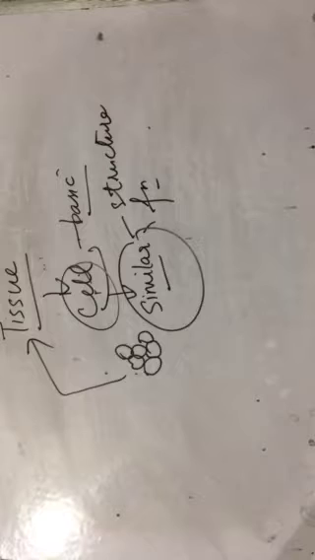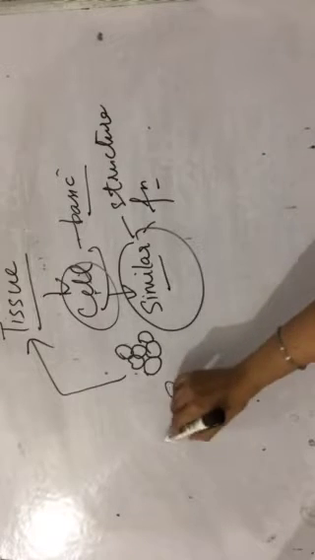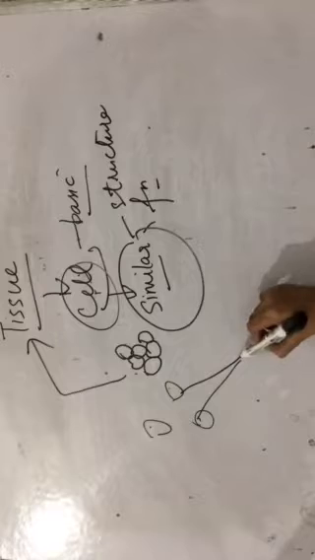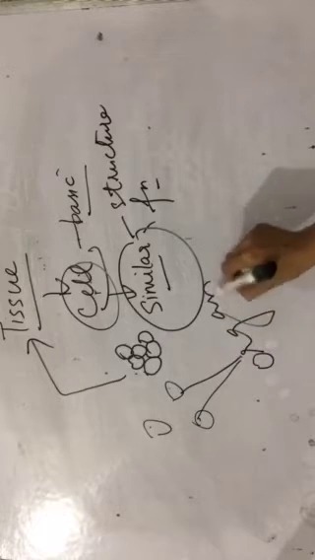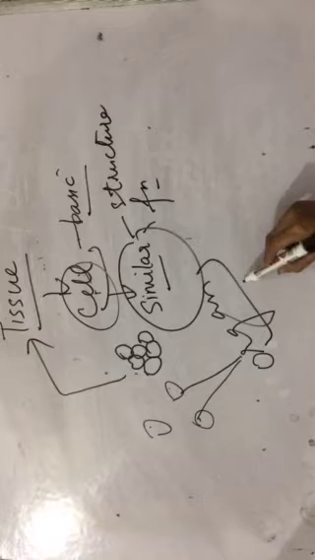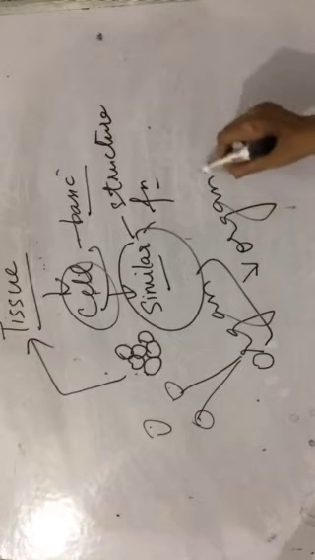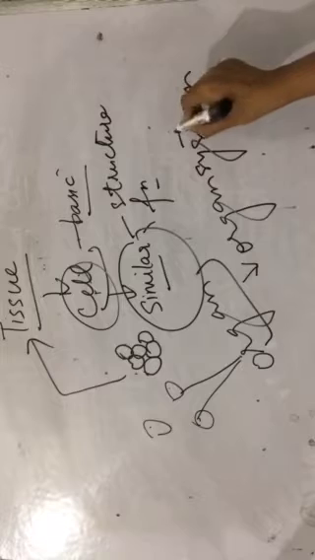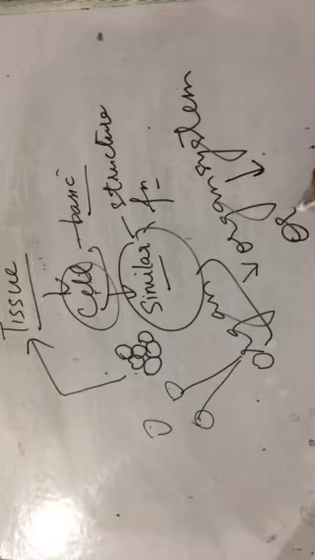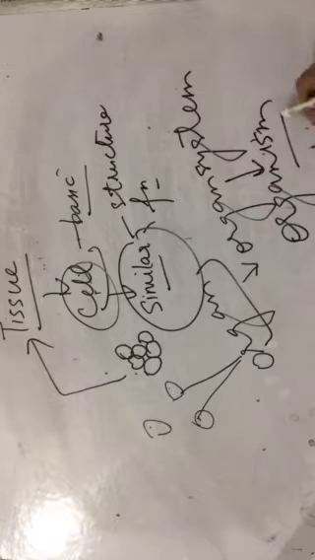What will happen if tissues will combine? Different tissues will come together and they will form organ. When different organs will combine and work together, they will form organ systems. And when different organ systems will work together, they will form a complete organism. For example, the humans, we are having number of organ systems. Respiratory system, circulatory system, digestive system, then your immune system, etc. Right? They all are working together, right?